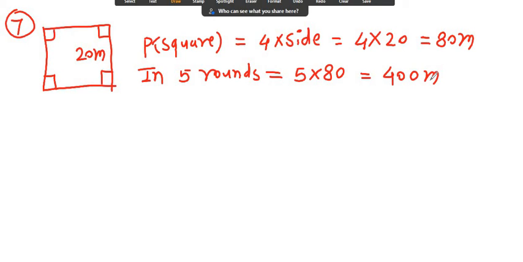How many meters did he run altogether? Therefore he ran 400 meter, because in 1 round 80 meter, and in 5 rounds 5 times 80 is 400 meter.